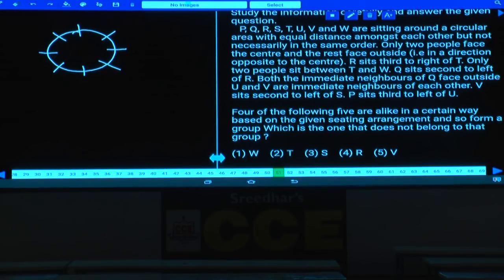As no information is given, then how to solve this one? Then we should take 2 possibilities. What are those 2 possibilities here? What is the first statement here? R sits out to the right of T. Now I am fixing this T at this place.